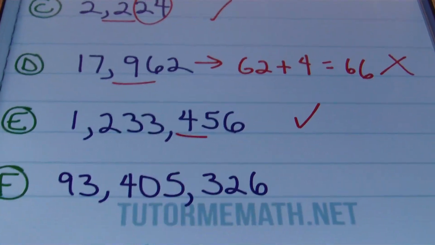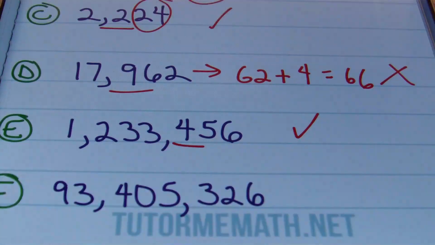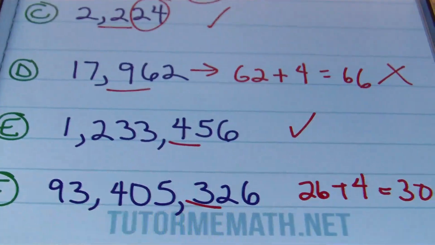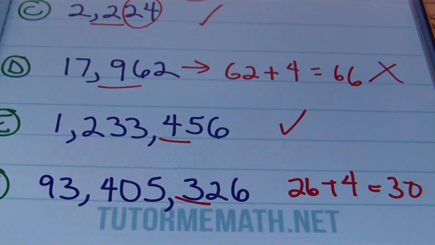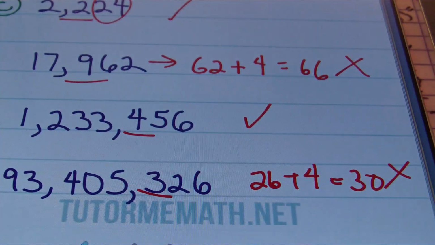Then looking at F here, we have 93,405,326. Since the hundredths digit is odd, I need to take the last two digits, that 26, and add 4 to it. I end up with 30. So is 30 a multiple of 8? Is 30 divisible by 8? No, it's not. So therefore, no.